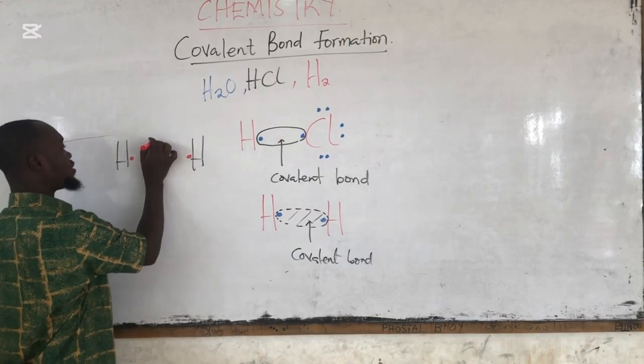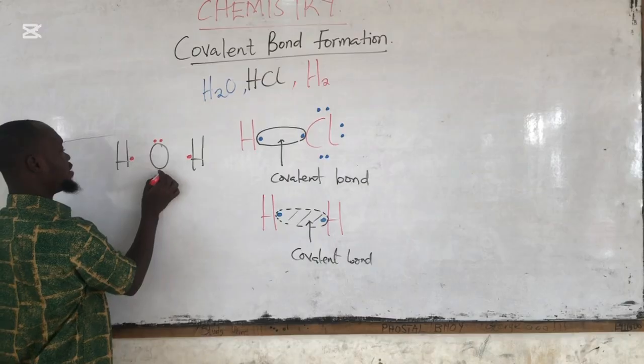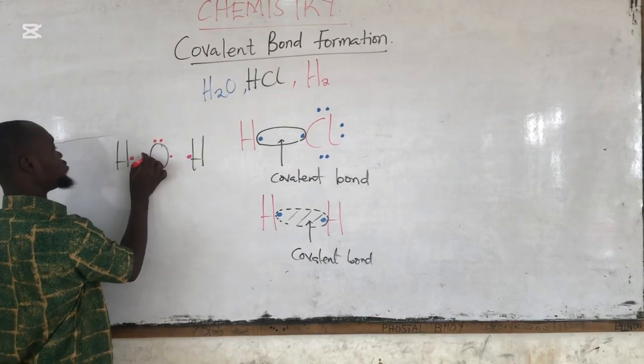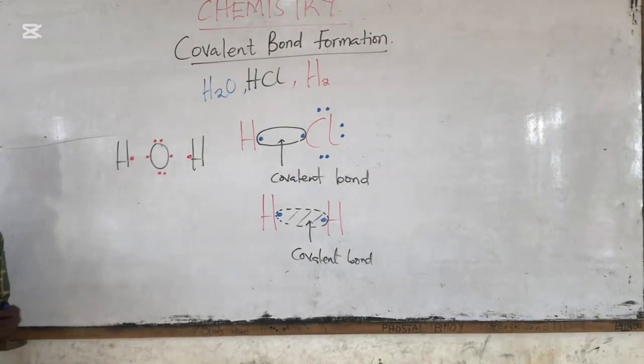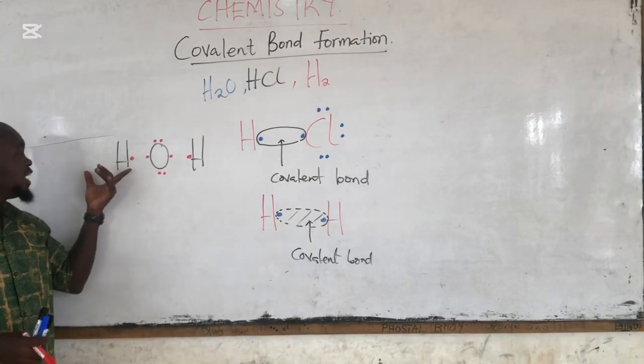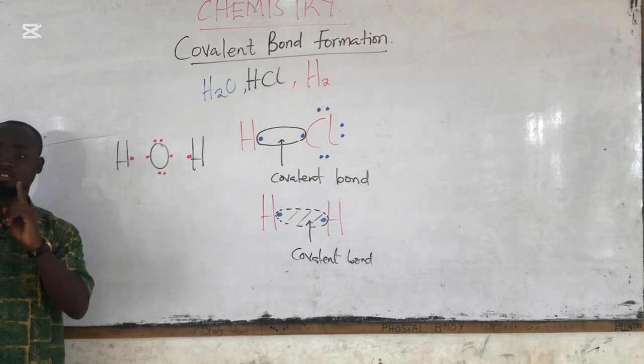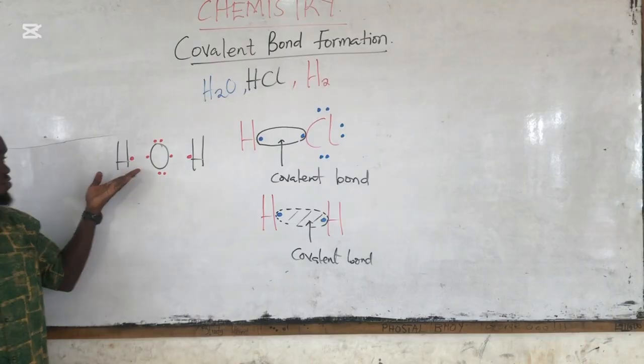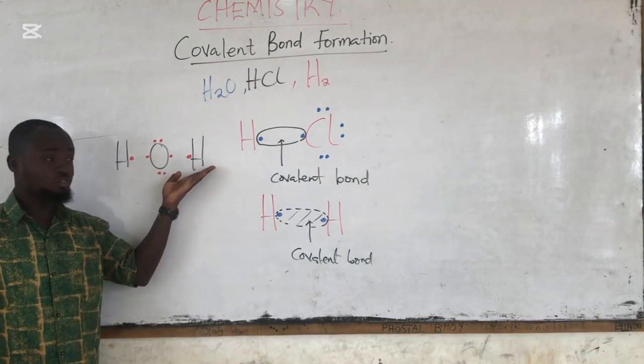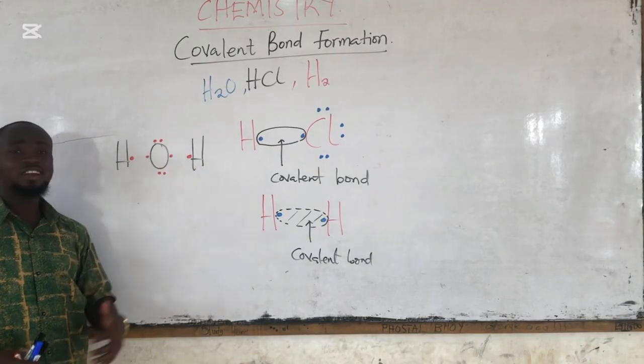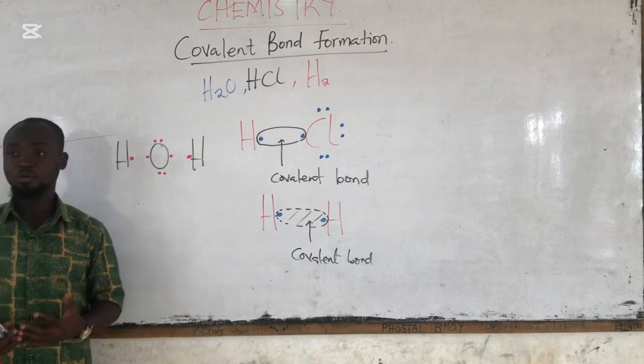But for oxygen, oxygen has 6 valence electrons attached to the oxygen atom. Is that okay? Oxygen has 6 valence electrons. Each hydrogen needs 1 additional electron to be stable. This one needs 1 electron. This one also needs 1 electron. But oxygen needs 2 additional electrons to be stable.